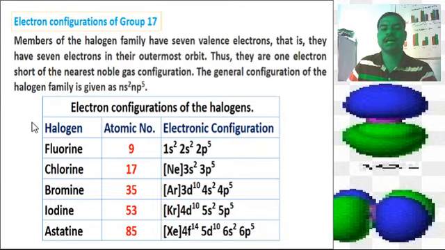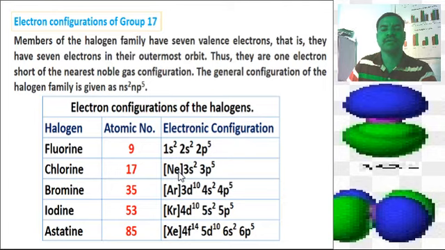Here is the table. In this table, these are the halogens, here are the atomic numbers of the halogens, and here are the electronic configurations of the halogen family. For example, fluorine: the atomic number of fluorine is 9, its electronic configuration is 1s2, 2s2, 2p5. Then chlorine, the atomic number of chlorine is 17, its electronic configuration